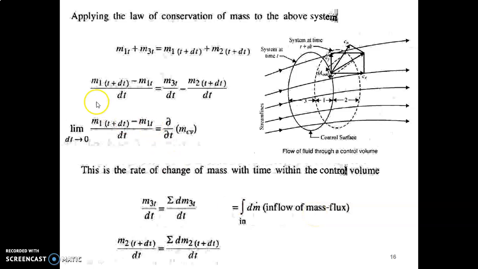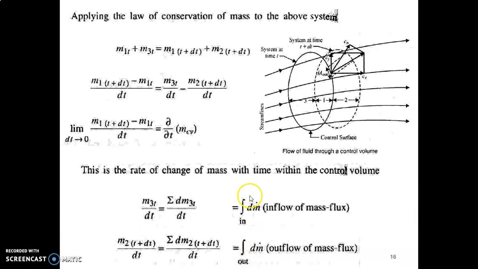Similarly, we can change this term also, m2 t plus dt by dt, in a similar manner as before. So that will be equal to integral outward dm dot, which will be termed as outflow of the mass flux. Because region 2 is after the control volume, mass will be coming outward of the control volume to region 2. So in region 2 it will be outflow of the mass flow rate or outflow of the mass flux, which is represented in integral form, integral dm dot outward.